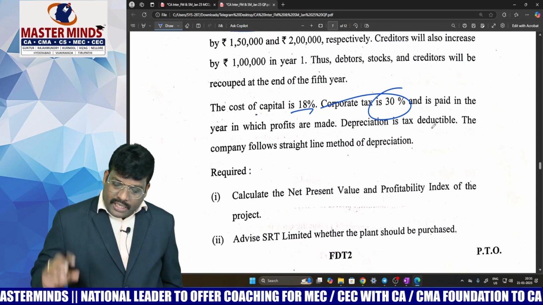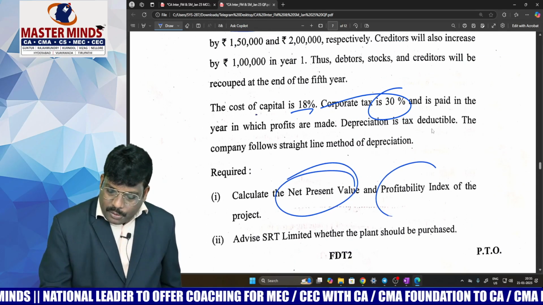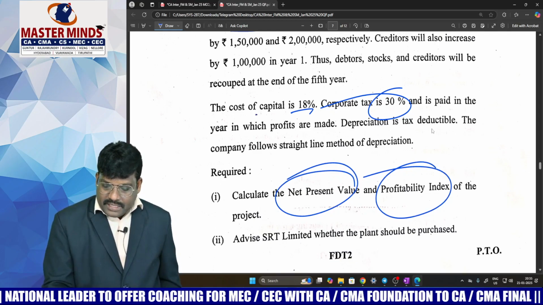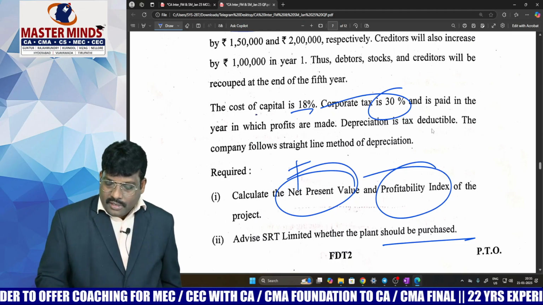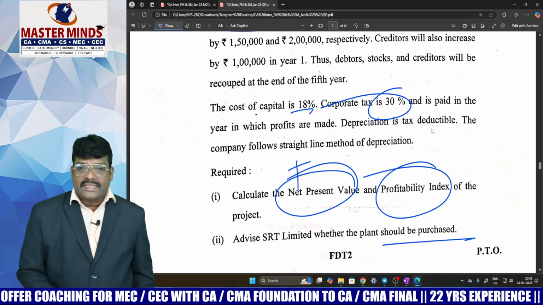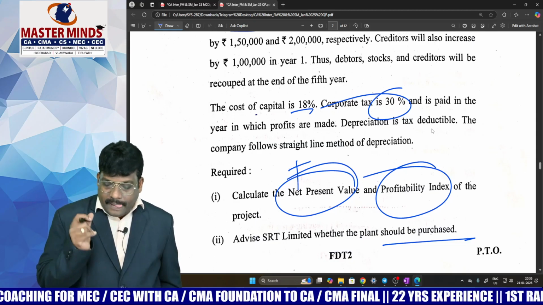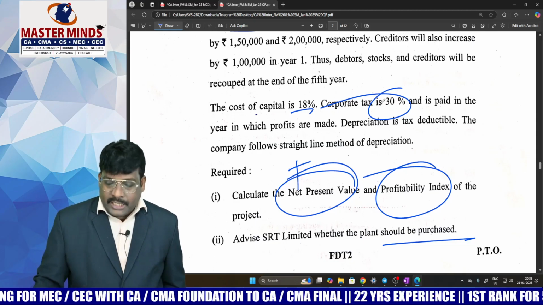You can comfortably solve this one, but net present value and profitability index are both asked, and based on that, he asked whether it should be purchased. If NPV is positive, you can accept. If the profitability index is greater than 1, the project should be accepted. Really, really good problem and a direct problem.